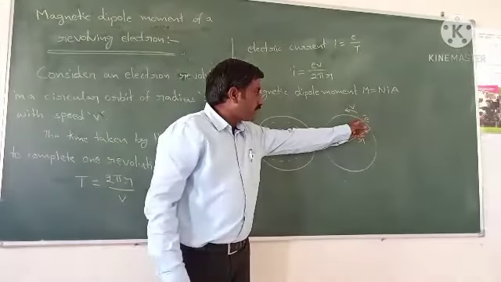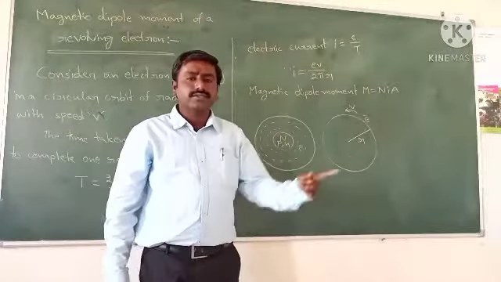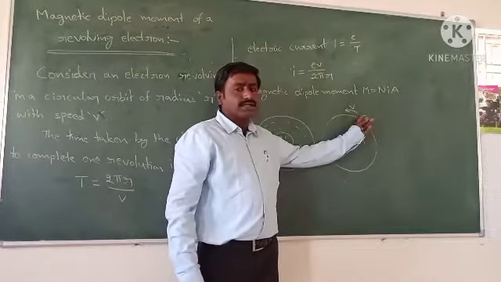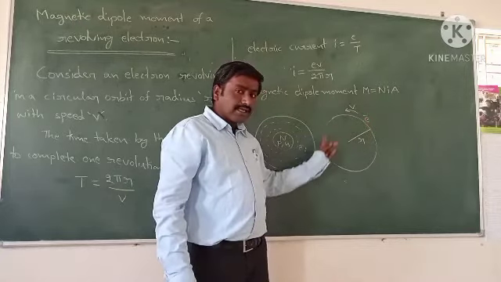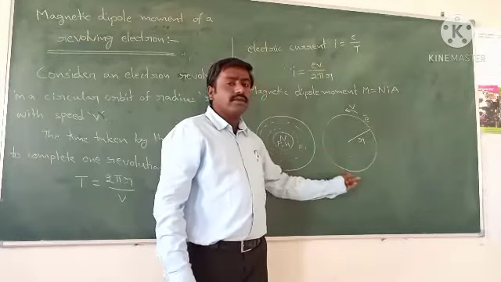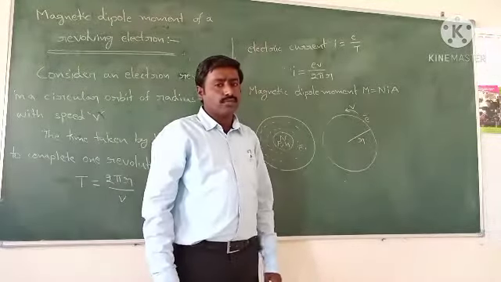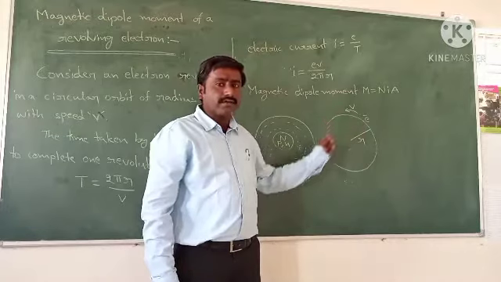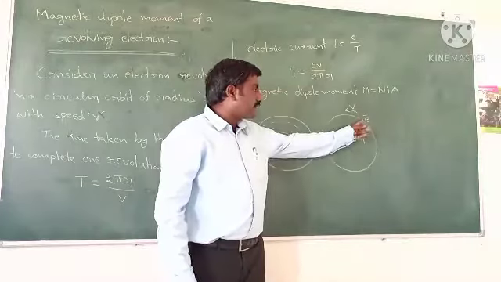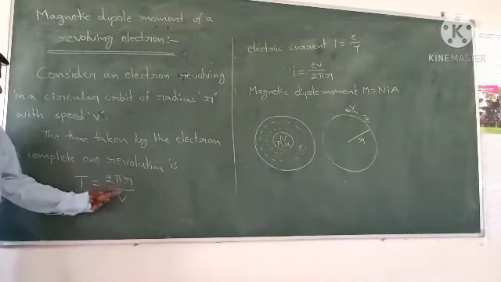Then the time taken by the electron to complete one revolution is, generally, what is the time formula? Time equals distance by velocity. So the time taken by the electron to complete one revolution is the distance covered in that revolution divided by its velocity. The distance covered in one complete revolution is nothing but the circumference of the circle, 2 pi r. Divided by its velocity v, the time taken for one revolution is T equals 2 pi r by v.